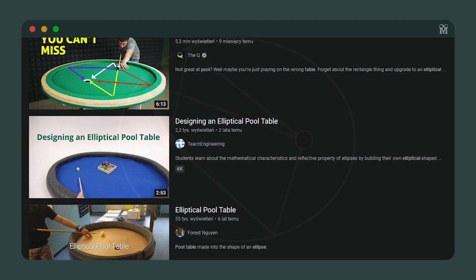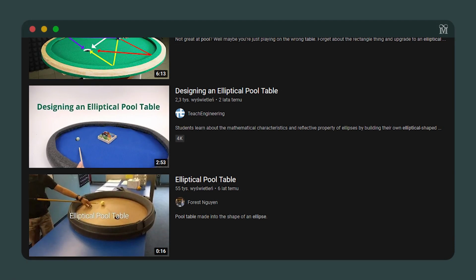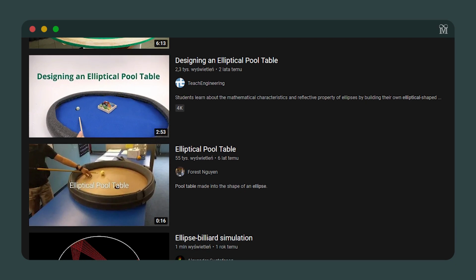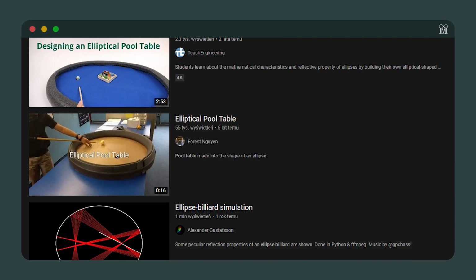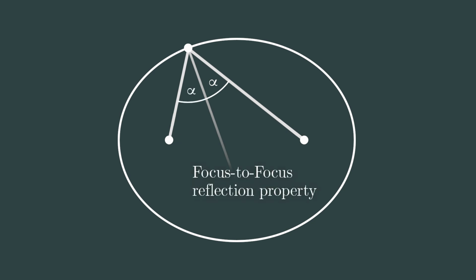A lot of videos on this type of pool table have been made, but none of the big ones prove why this works mathematically. The reason behind this magic is that any point on the ellipse itself makes the same angle to each focus. It's called the focus-to-focus reflection property, and I'm here to finally prove it.